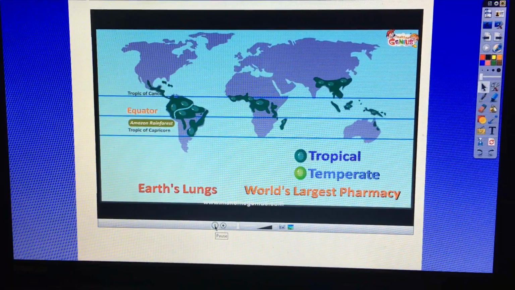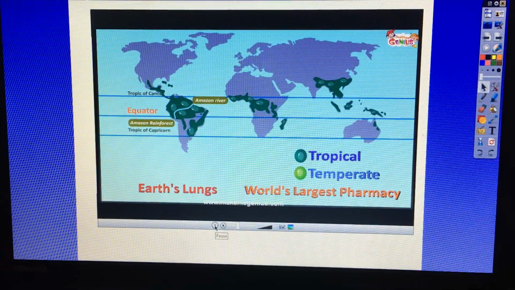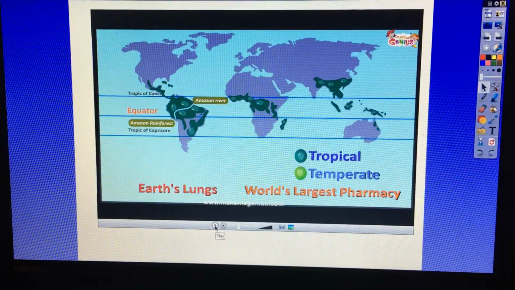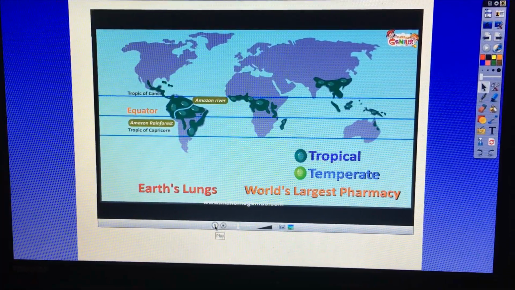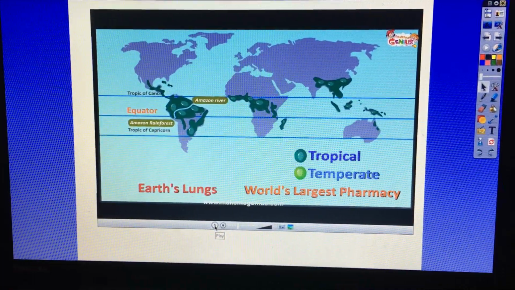It is the basin of River Amazon. This constitutes the largest collection of living plants and animal species in the world. So it's got the most animals and plant species in the world. So in rainforest, you'll have very rare animals that you've never seen or maybe never even heard of.